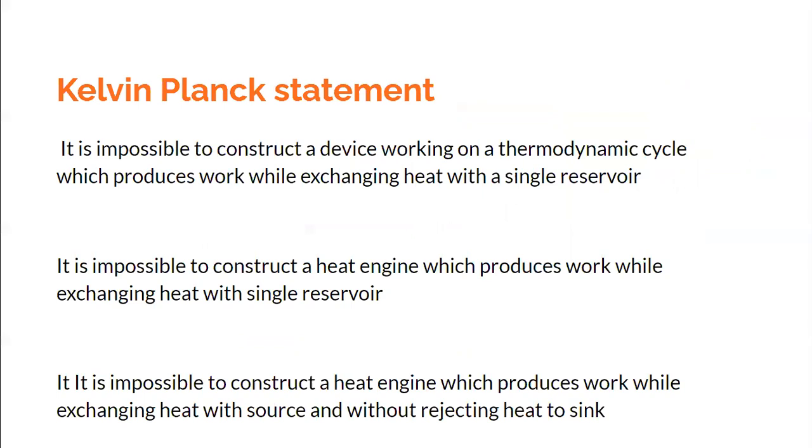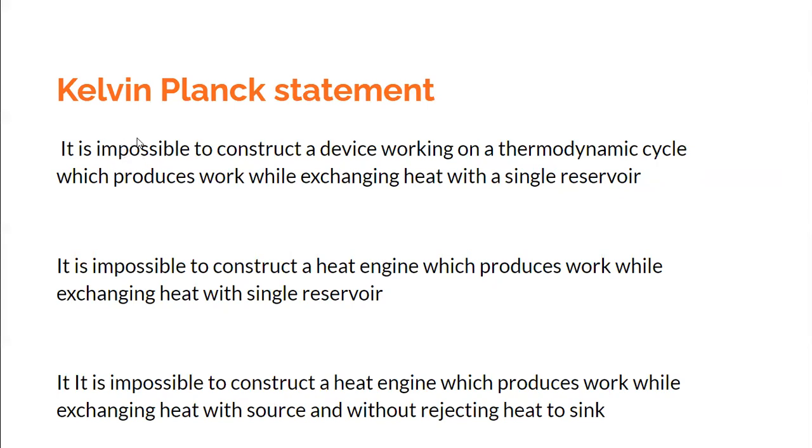One important statement of the second law of thermodynamics is known as the Kelvin-Planck statement. If you look at the wording of the statement, it is a negative statement in the sense that it tells us what is not possible. It tells us that it is not possible to construct a device working on a thermodynamic cycle which produces work while exchanging heat with a single reservoir.